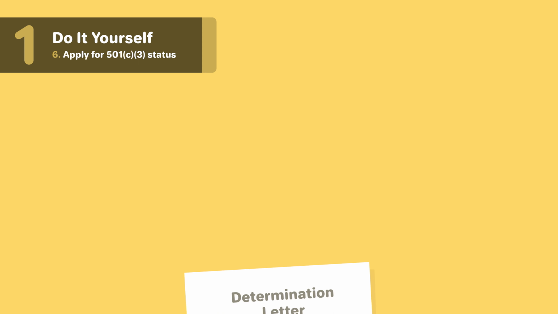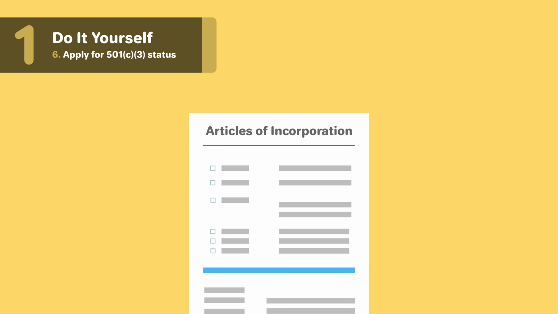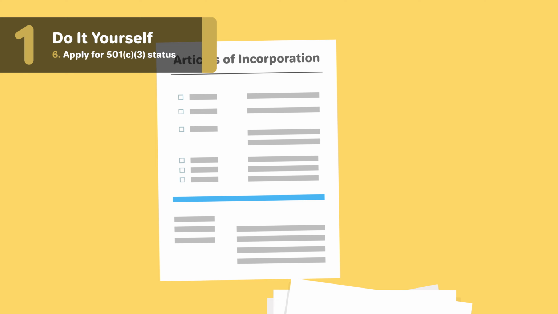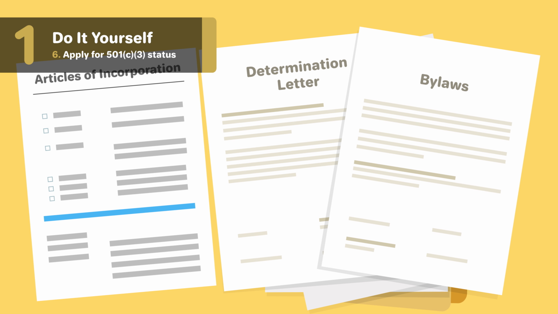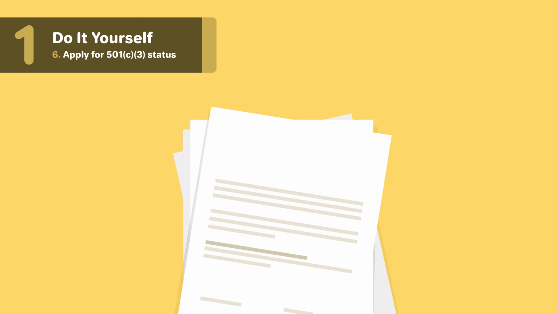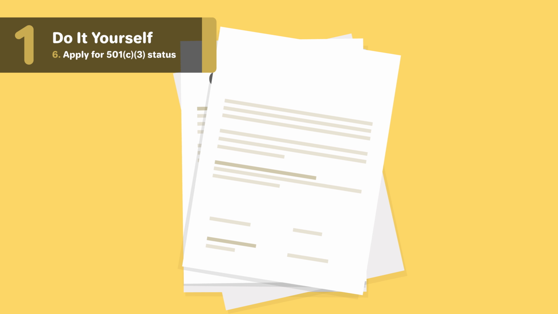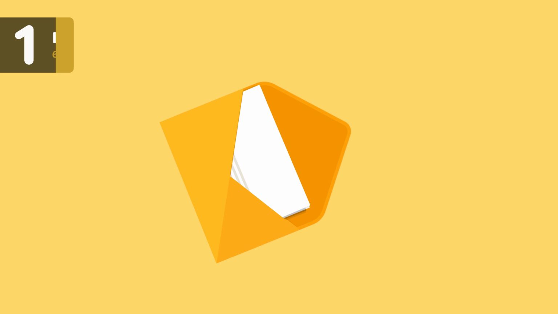Once you have received your 501c3 determination letter from the IRS, you can file for a North Carolina state income tax exemption by providing a copy of the Articles of Incorporation, bylaws, and determination letter to the Department of Revenue. Typically, the Department of Revenue will send your nonprofit a letter and questionnaire after you've registered as a nonprofit. This questionnaire, plus the supporting documentation, should be mailed back to the Department of Revenue to secure tax-exempt status.